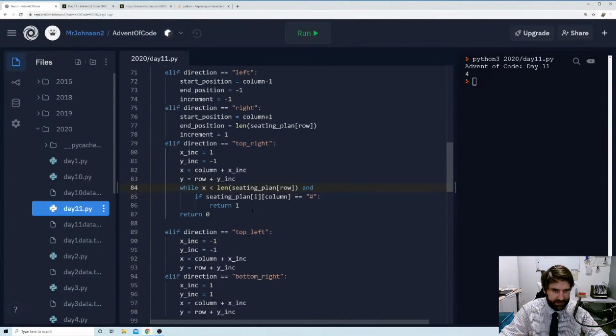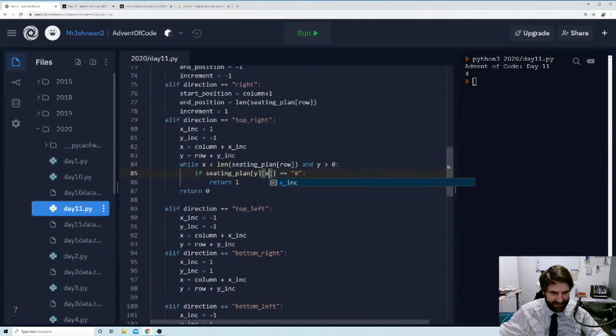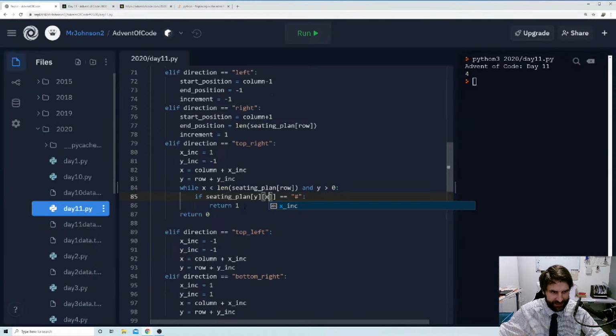While X is less than that and Y is getting smaller, so Y is greater than 0, then we're going to keep doing this. So we're going to say if seating plan at Y, X equals a hash, we're going to return 1.